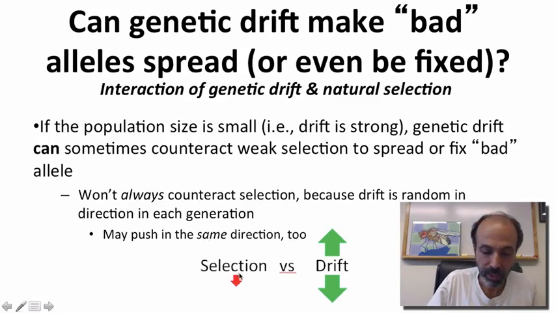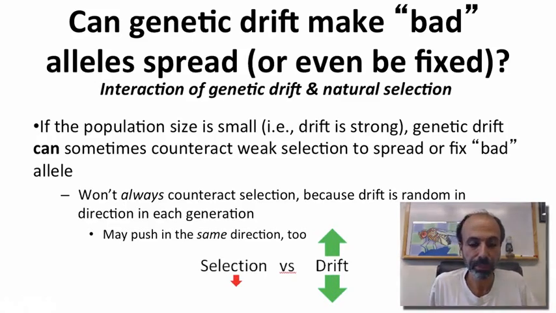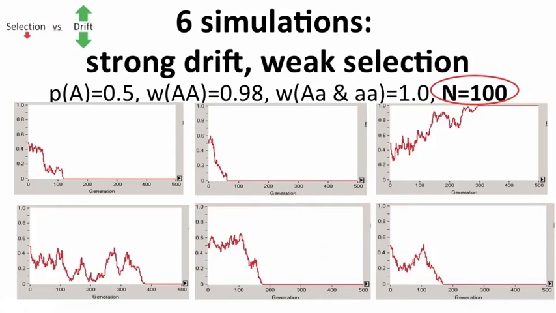So imagine selection is this constant force pushing down. Let's say it's a bad mutation. Selection is a constant force pushing the allele frequency down. Drift, if it's strong, will be a random force, sometimes pushing it up, sometimes pushing it down. Well, let's look at what happens when you have strong drift and weak selection. What I've modeled here are 6 simulations.